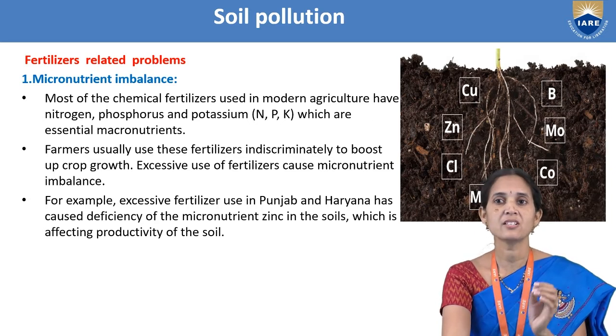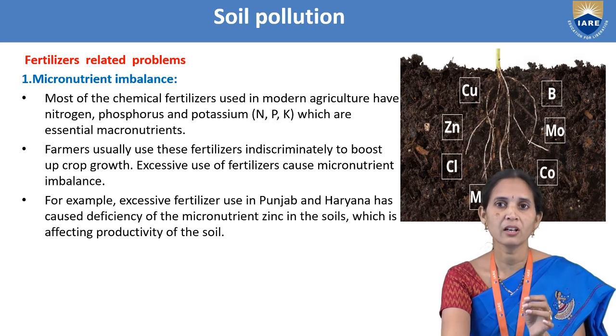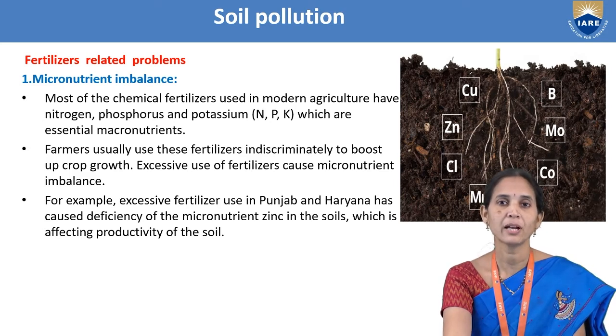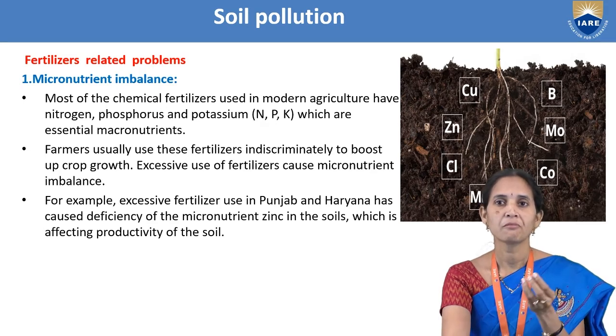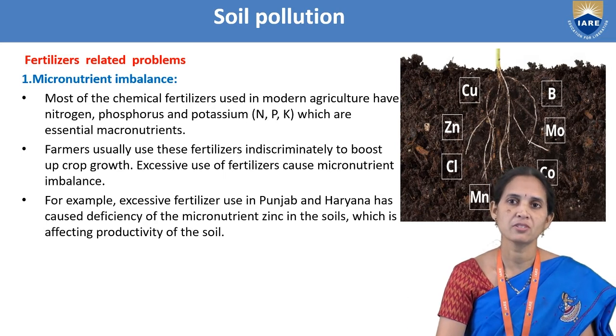For example, excessive fertilizer used in Punjab and Haryana has caused deficiency of the micronutrient zinc in the soil. So in that area, Punjab and Haryana, one problem is there, deficiency in the soil. There is a very low percentage of the micronutrient zinc in the soil, which is affecting the productivity of the soil.